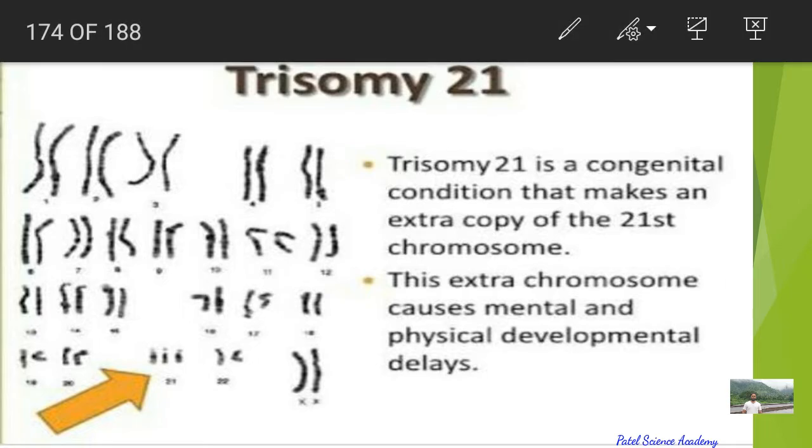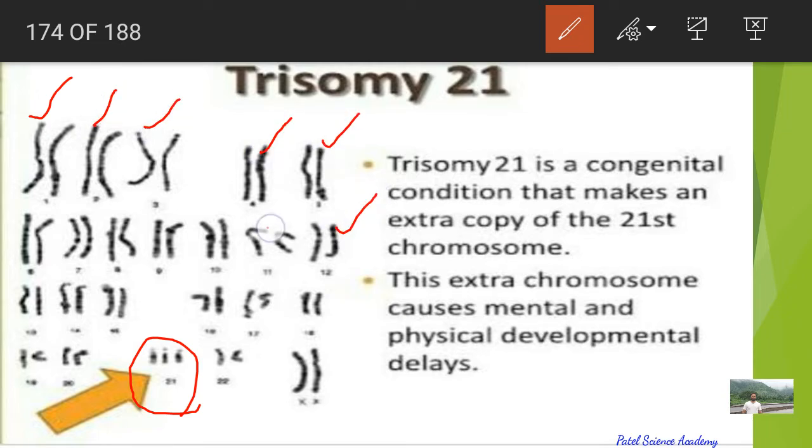So dear students, you can see the abnormality in the 21st pair here. In every pair there will normally be two chromosomes. So these are 23 pairs. Look at this: 1 2 3 4 5 6 7 8 9 10 11 12 13 14 15 16 17 18 19 20.